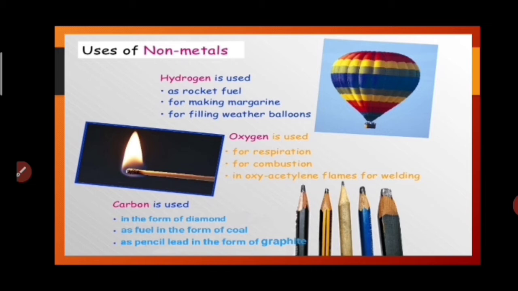Carbon is used in the form of diamond to make jewelry. It is used as fuel in the form of coal. It is also used in pencil lead in the form of graphite.